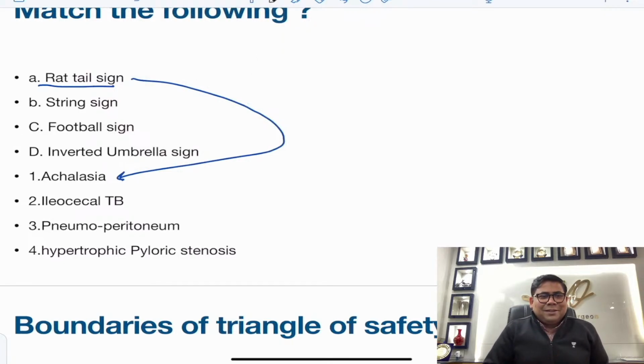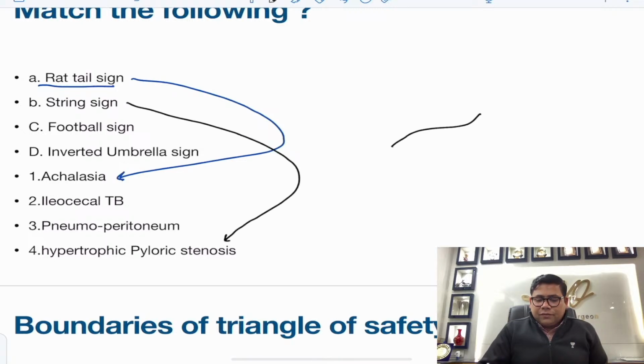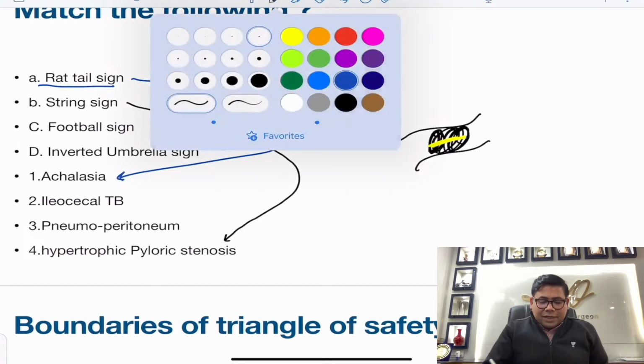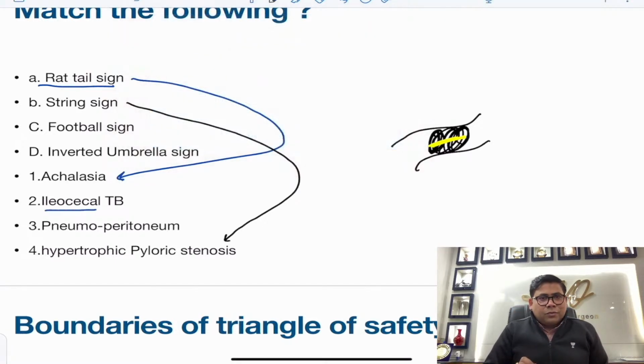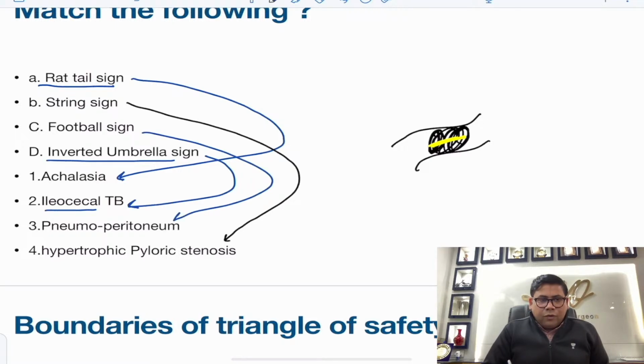So this is the NEET PG discussion going on, so we'll definitely discuss. Next, string sign is seen in hypertrophic pyloric stenosis. Why? Because of the prolonged lumen, and when you give a contrast, it goes traversing like a string. However, this string sign is also seen in ileocecal TB, but here the inverted umbrella sign is a better option, and the football sign is seen for pneumoperitoneum.